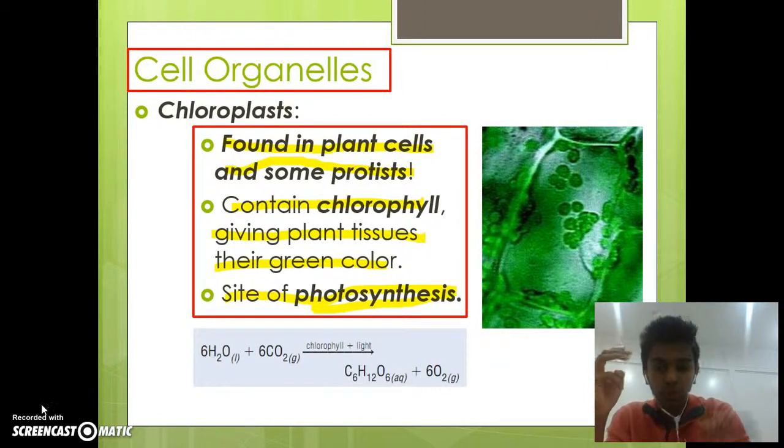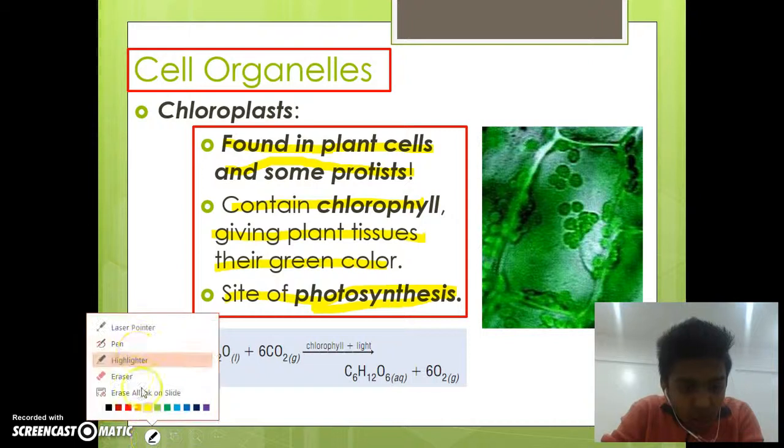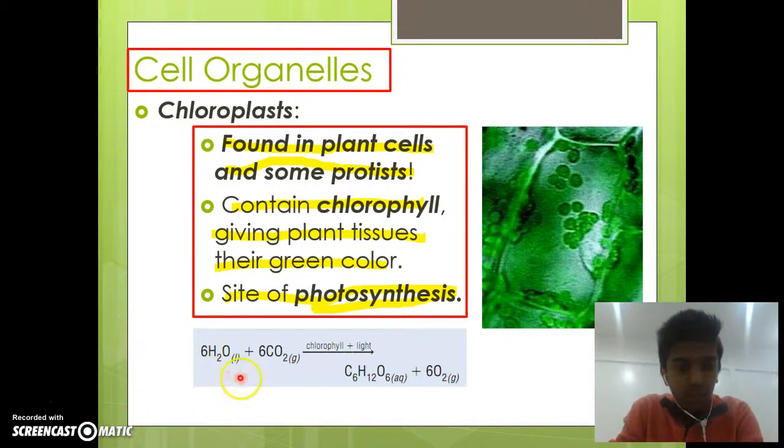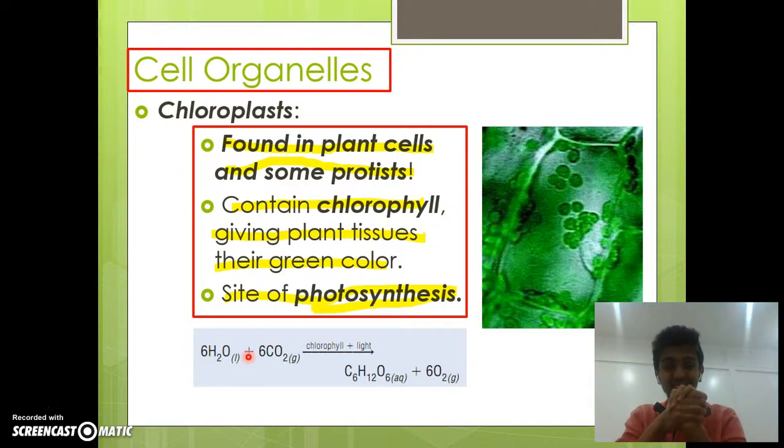Now we want to know the formula for photosynthesis. That's 6H2O, which is essentially the hydrogen component of chlorophyll. So that's 6H2O plus the CO2, so you've got the water and the carbon dioxide from the air. They combine with the chlorophyll and the light energy from the sun to produce sugar molecules for the plant to use and to produce oxygen to go back into the air as a byproduct.